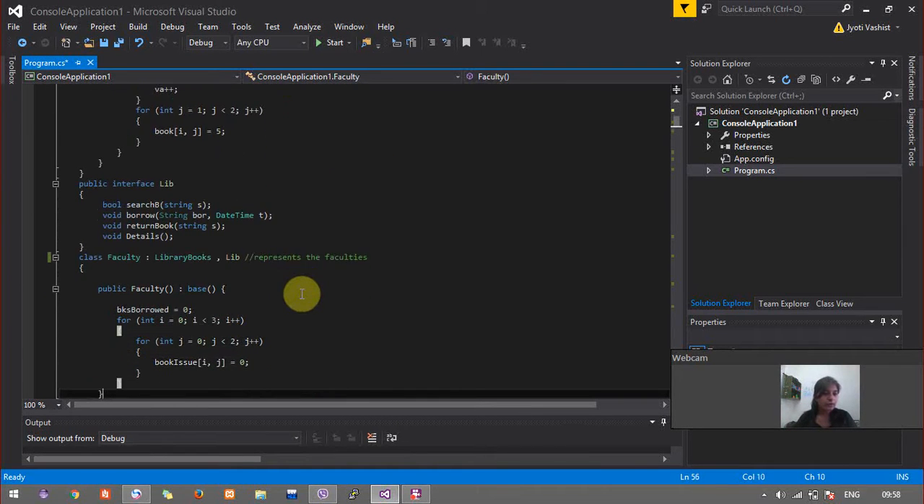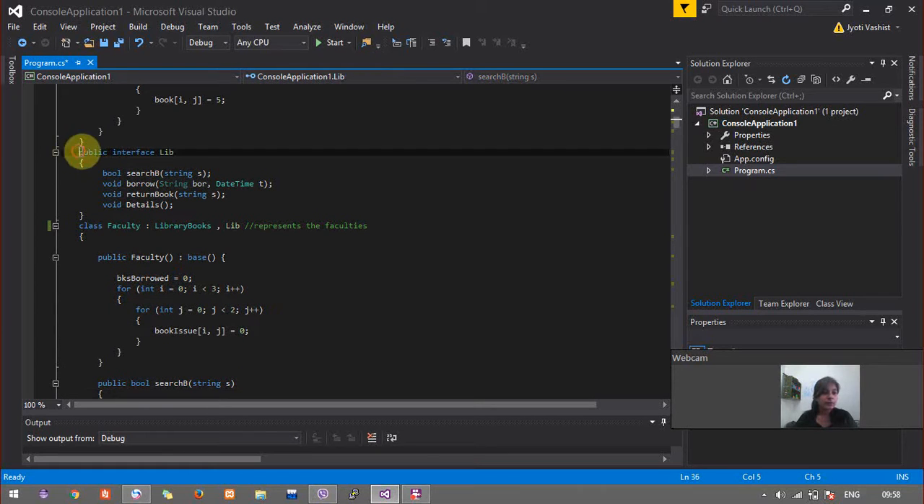I have used the concept of implementation inheritance by creating an interface, Lib, and it has 4 functions. As you can see, search is for searching a book, borrow is for borrowing a book, return is for returning, and details is to display the details of the book that has been issued.